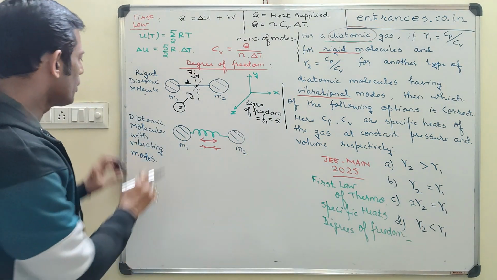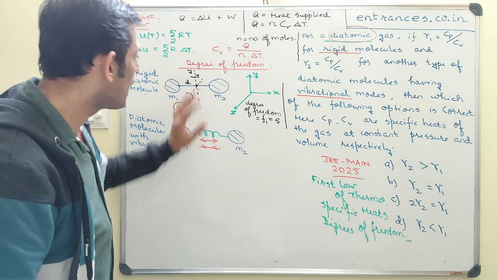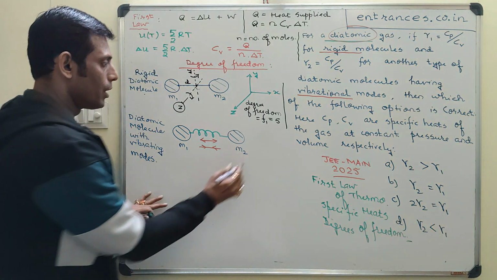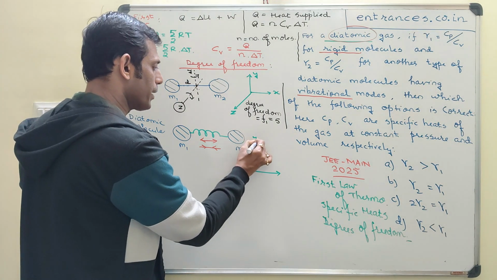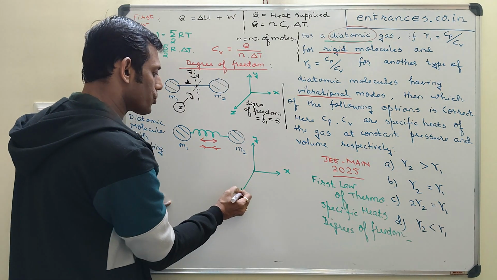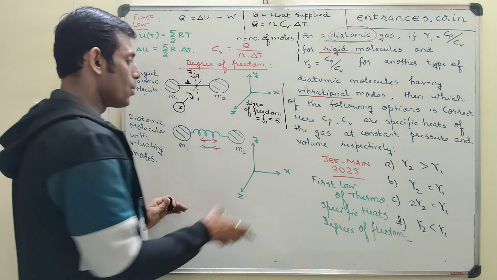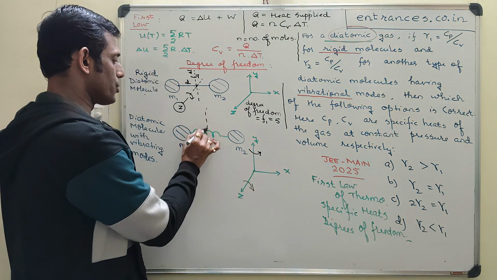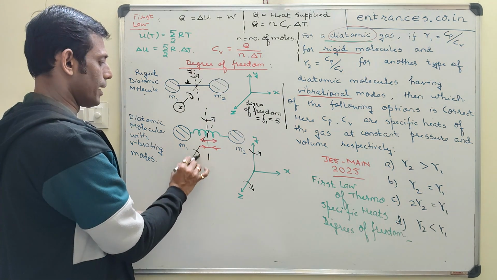Compared to this, when you come to a diatomic molecule with vibrating modes, yes, of course, all the above degrees of freedom remain intact without any change. It can move along x-axis, it can move along y, it can also move along z. It can also rotate about the y-axis, it can also rotate about the z-axis, similar to what we saw earlier. Let me just repeat once more. And like this,